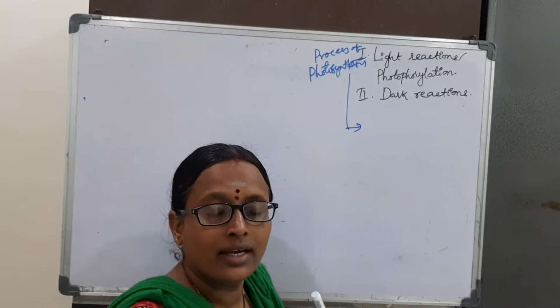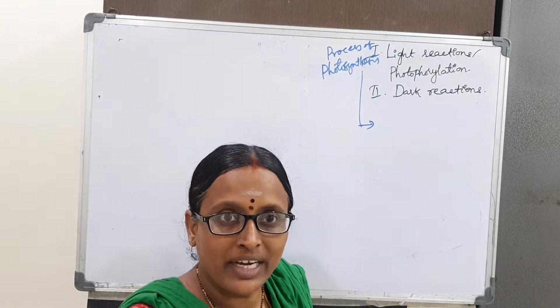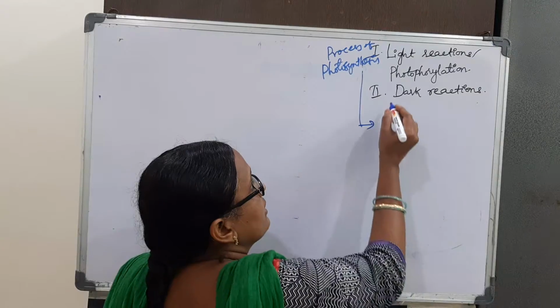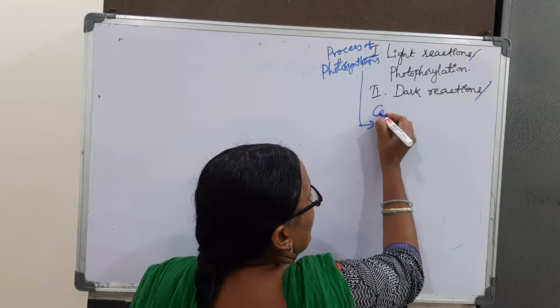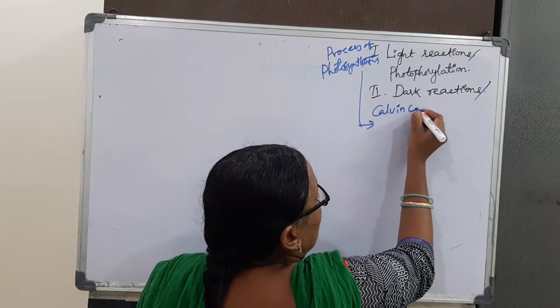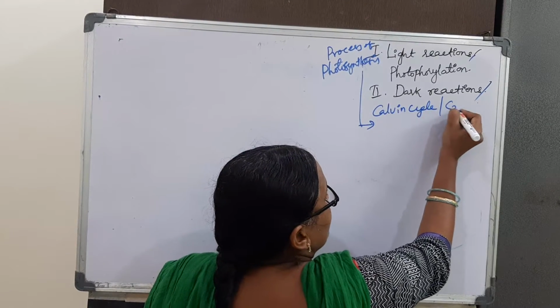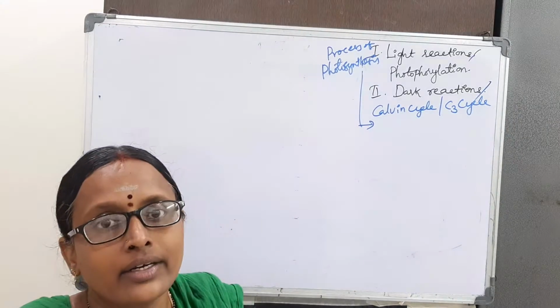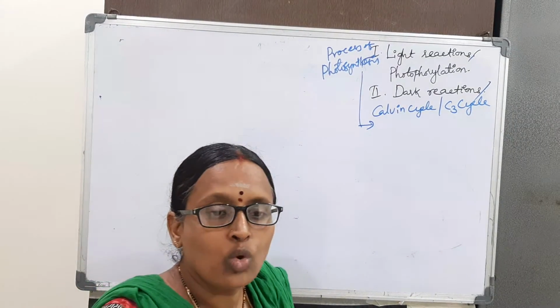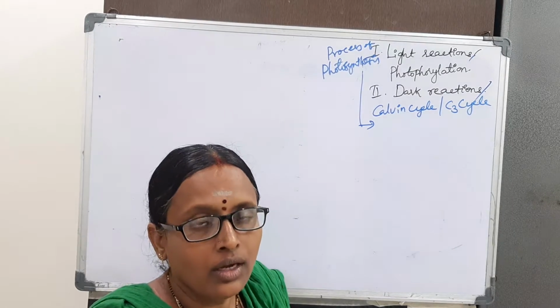Light reactions are known as light dependent reactions, also known as photophosphorylation. Dark reactions are known as the Calvin cycle and C3 cycle, also known as light independent reactions. Those reactions do not require light.